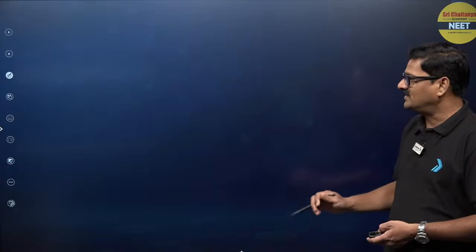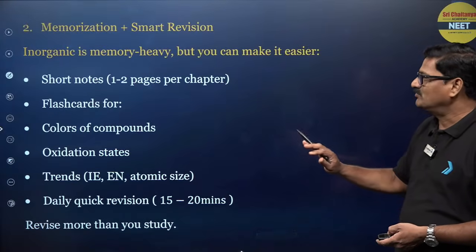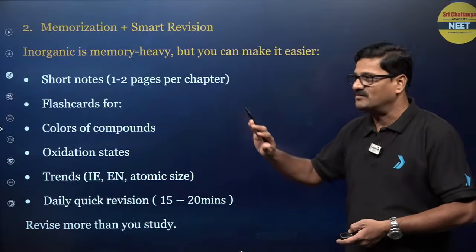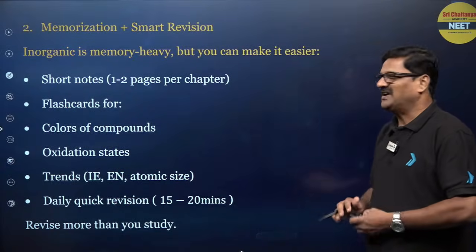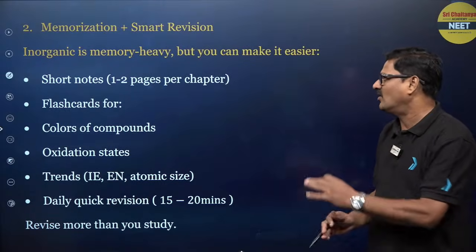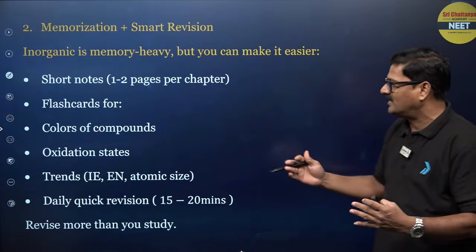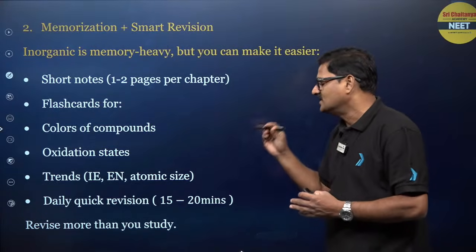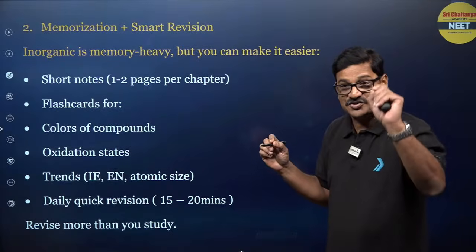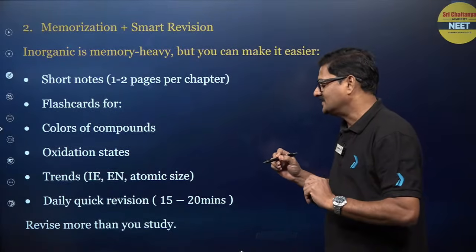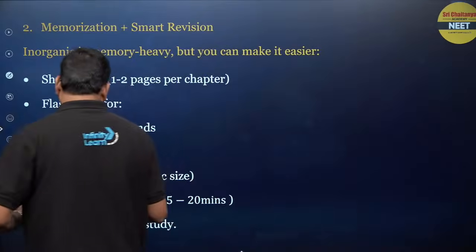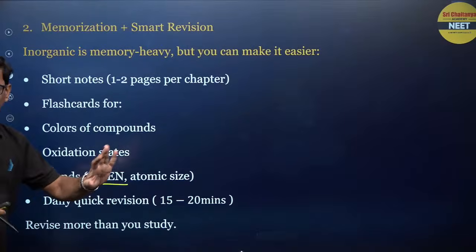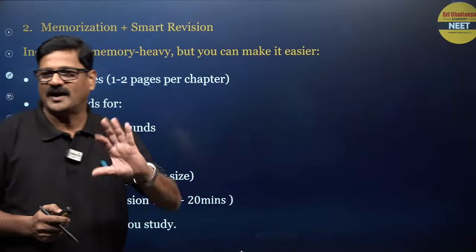And just create a short strategy: memorization, smart revision. Inorganic chemistry is a well established fact that heavy memory is required. But you can make it easier by short notes, 1 or 2 pages per chapter, and flashcards, colors, and oxidation state changes also you have to mention, and trends, ionization energy, electronegativity, atomic size, and daily quick revision of 15 to 20 minutes. That is enough, you don't need more than that, children.